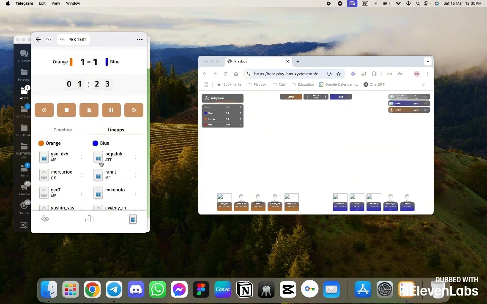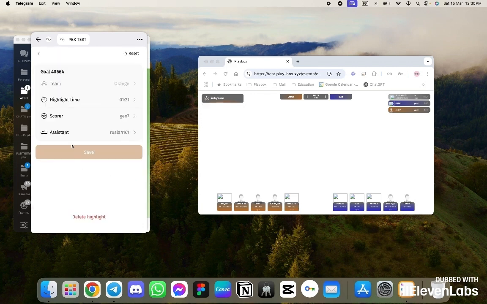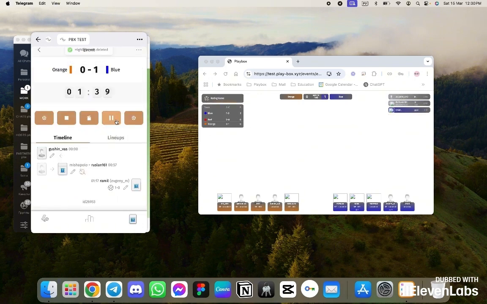Here. But then, after discussing, the players decided that the orange goal was scored against the rules. We decided to remove it, so we click here. Either we want to edit the goal details, or we just delete it. In this case, let's delete it. We are deleting this goal. That's it, the result has changed, and the tournament table has changed back.